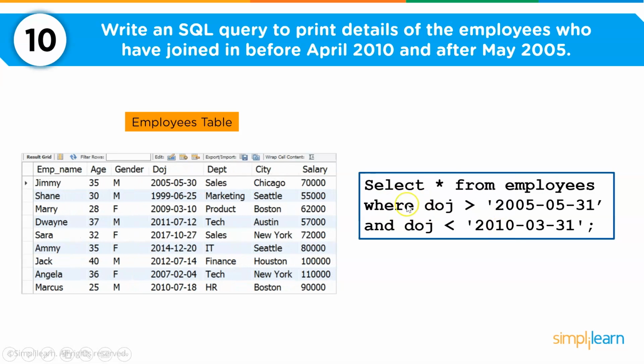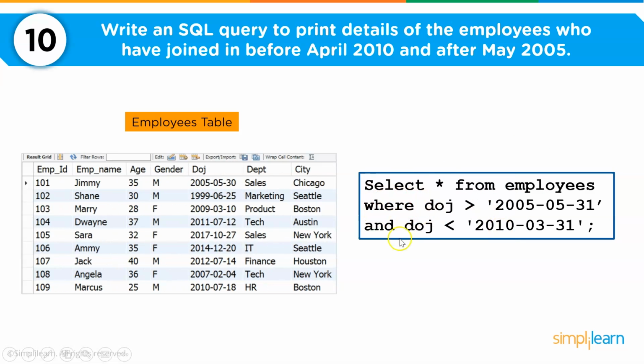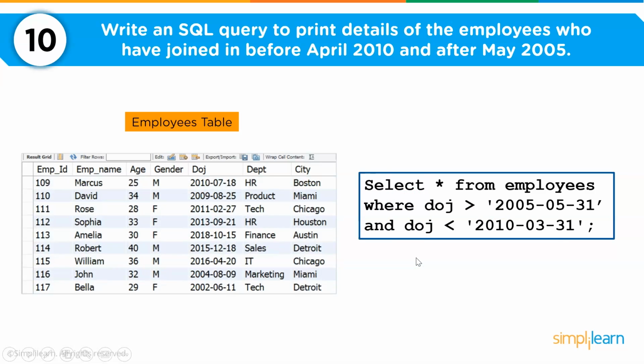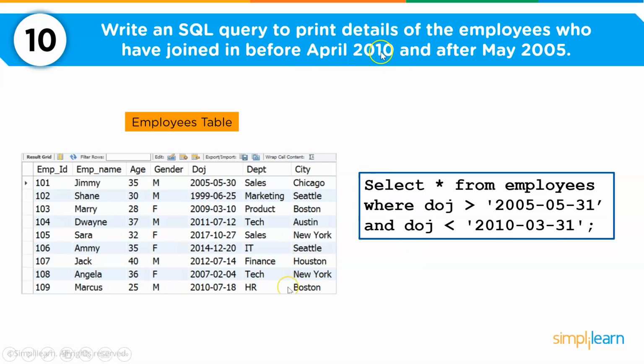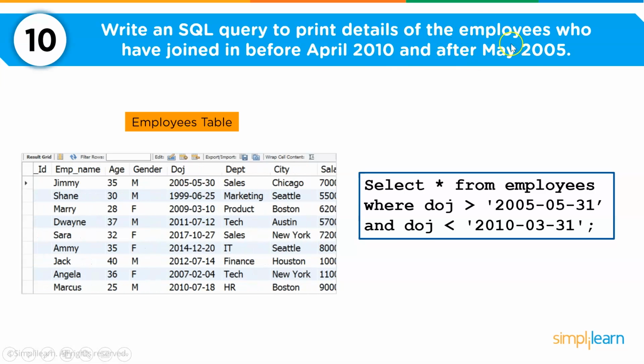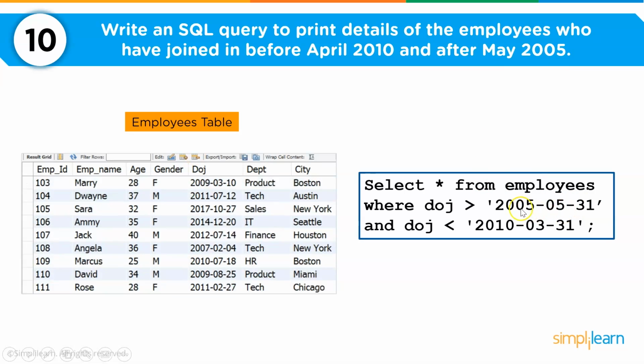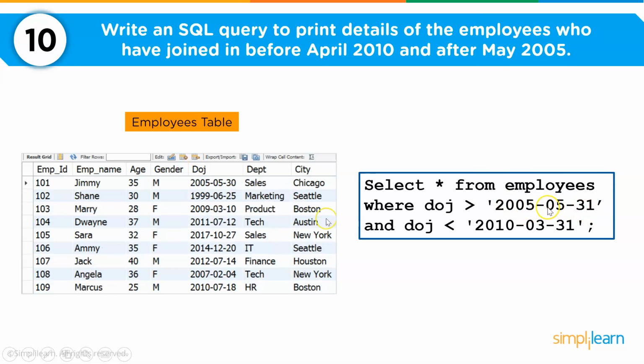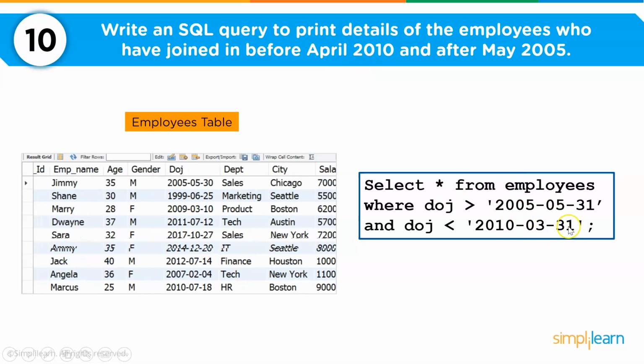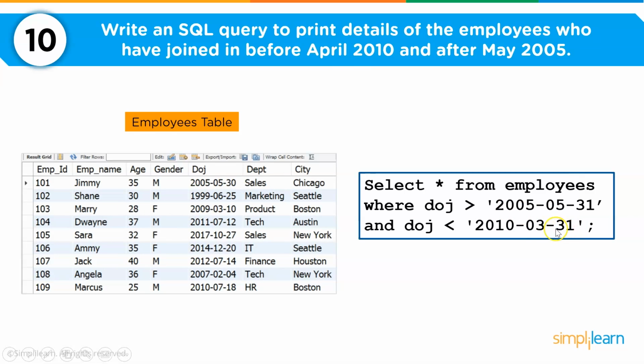Here we are using just a where condition to filter our results, and my condition is the employee should have joined after May 2005. So I have written after 31st of May 2005 and before April 2010, which is before 31st of March 2010.